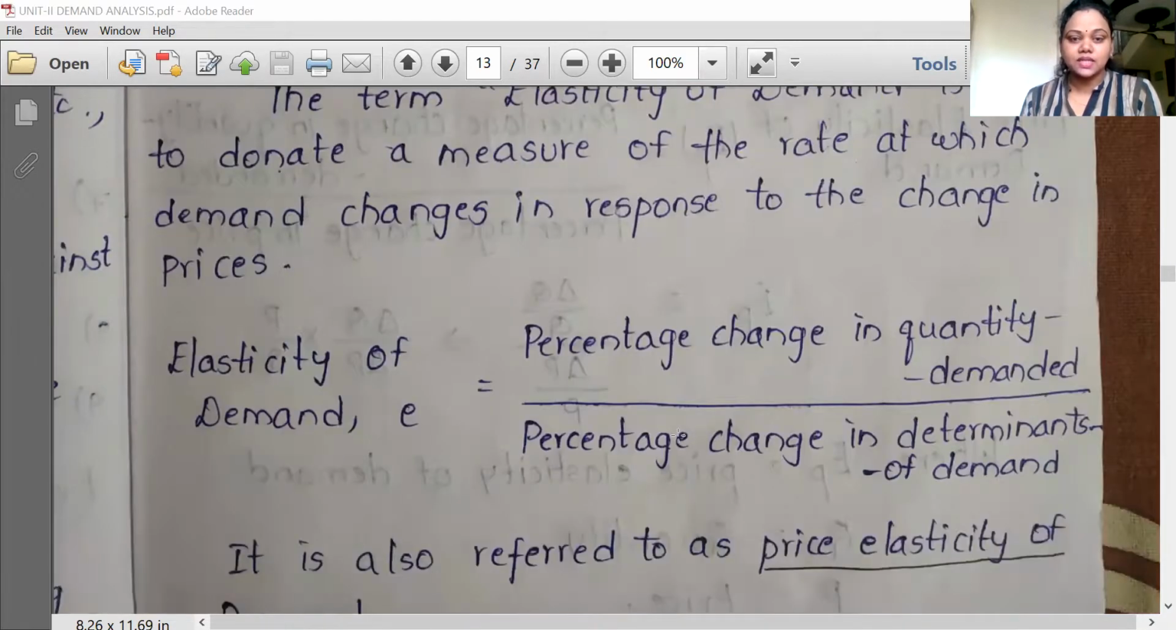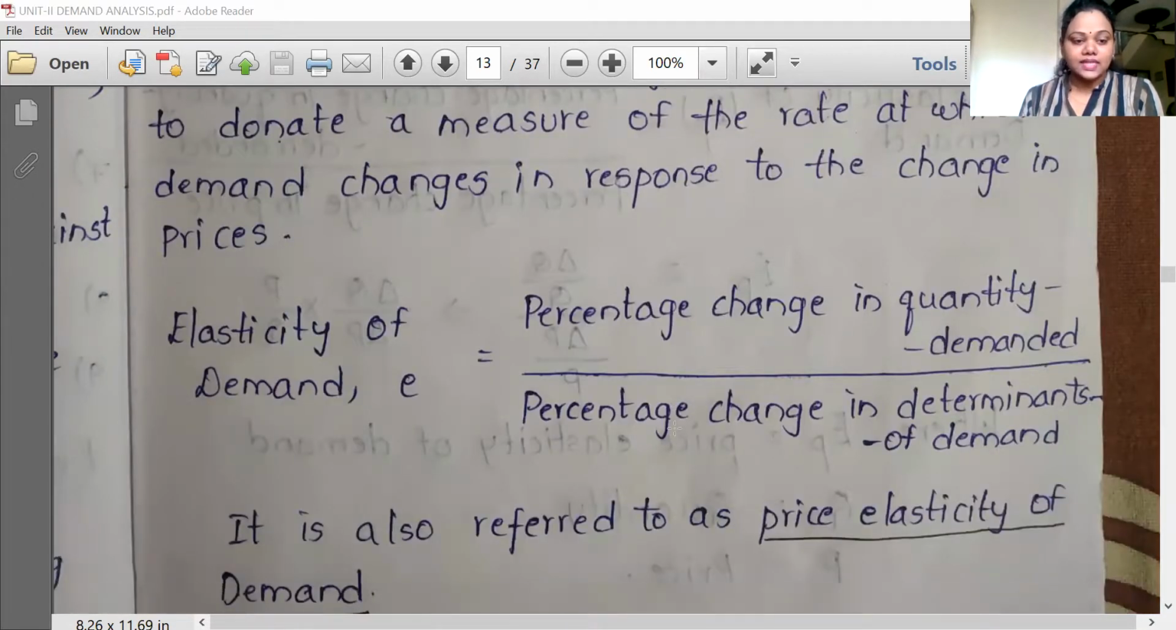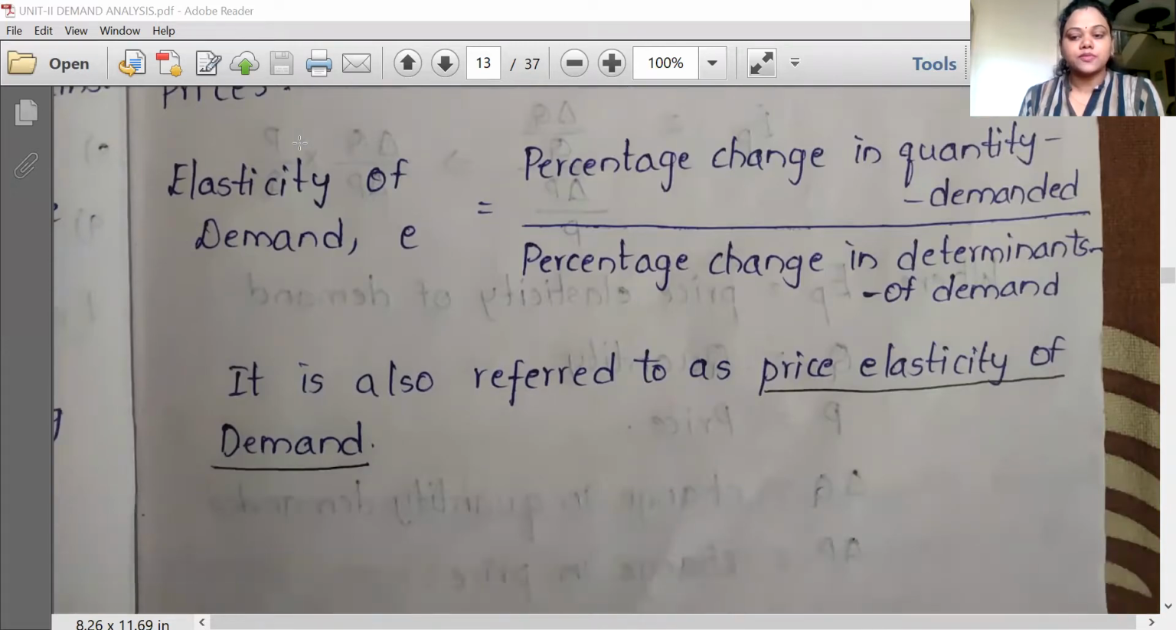See here the formula which is given for elasticity of demand. Elasticity of demand is denoted with E, that equals the percentage or proportionate change in quantity demanded divided by the percentage change in determinants of demand. Here we can see the various determinants in detail in this video. Generally, the price elasticity of demand is what is meant by elasticity of demand. Whenever a question in your exam says write about elasticity of demand, generally you mention price elasticity of demand.